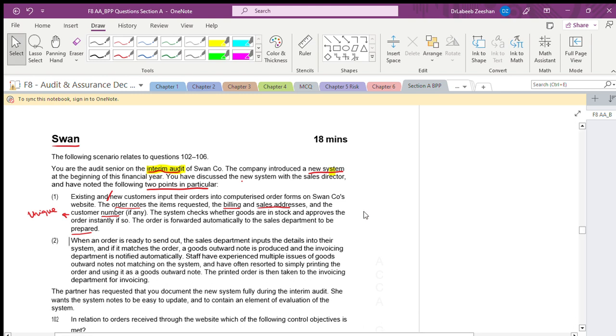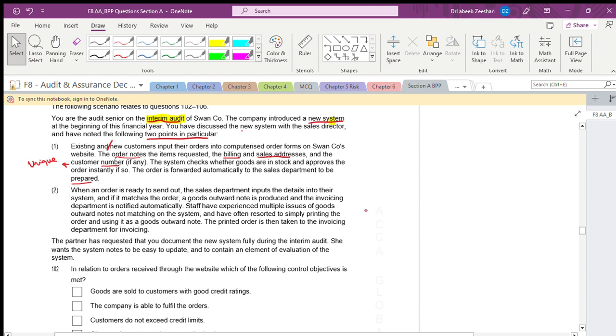Based on that, when an order is ready to send out, the sales department again inputs the details. No, we have to cross check with the order. We should not do it again. They should not have inputs multiple times. It should be only at one primary location, one time.